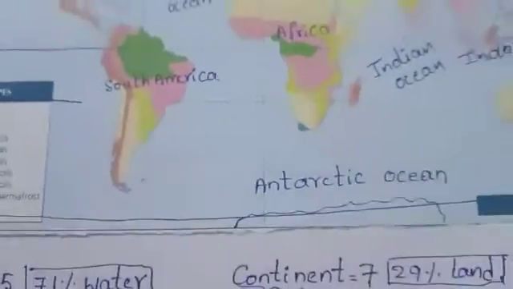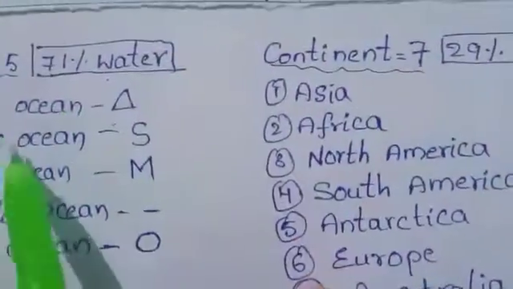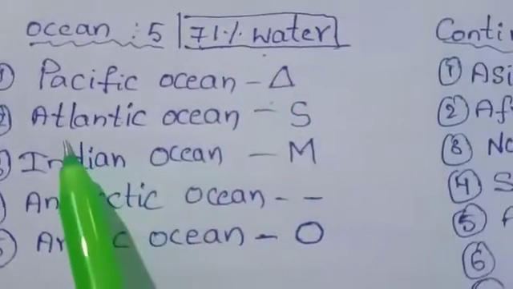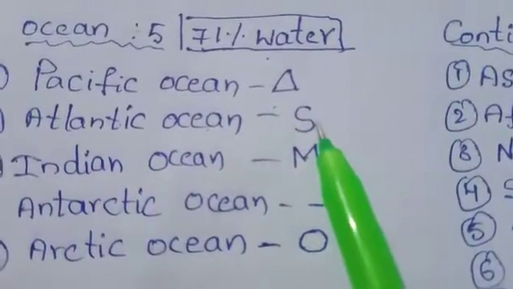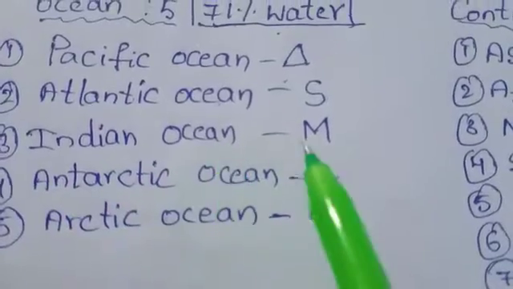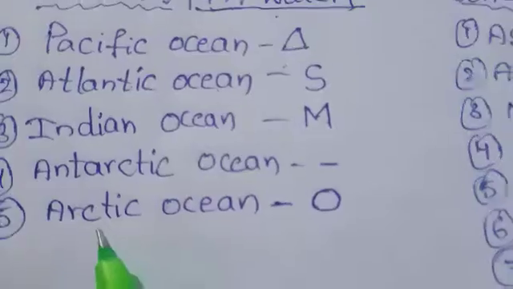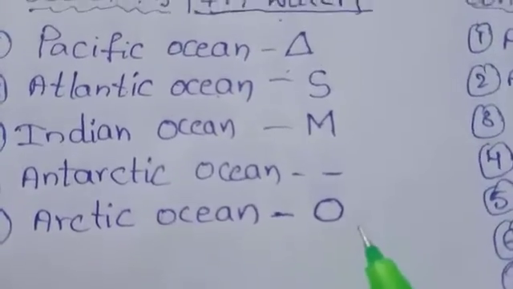So let's see the shape of the oceans also. The shape of Pacific Ocean, triangular in shape. The shape of Atlantic Ocean, S in shape. The shape of Indian Ocean, M in shape. The shape of Antarctic Ocean, L in shape. The shape of Arctic Ocean, O in shape.